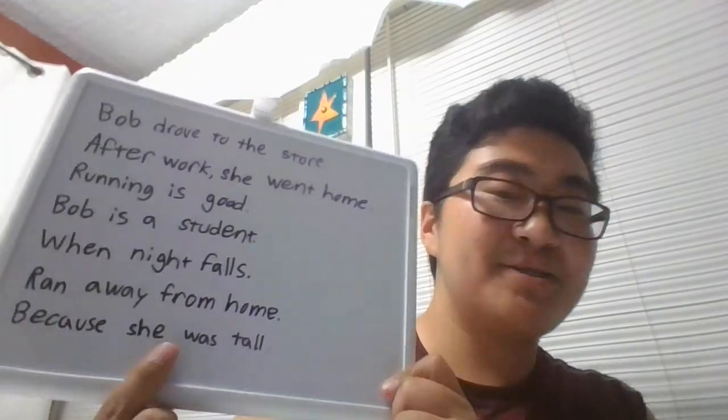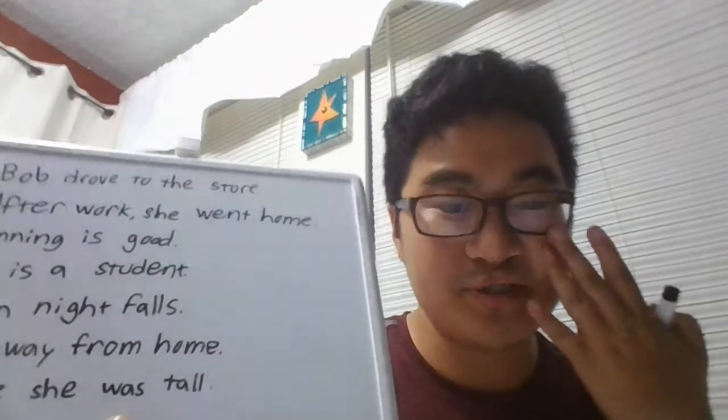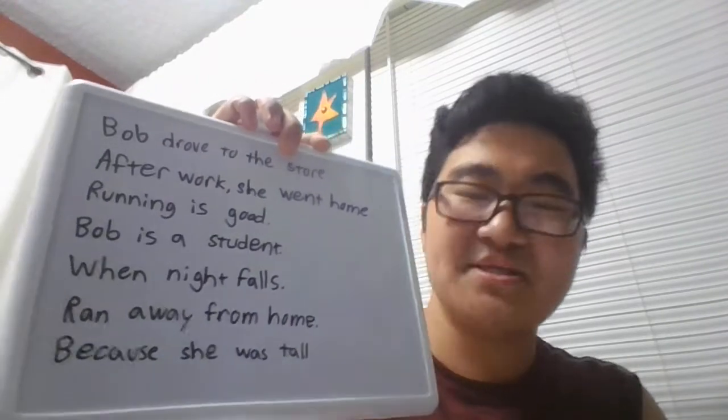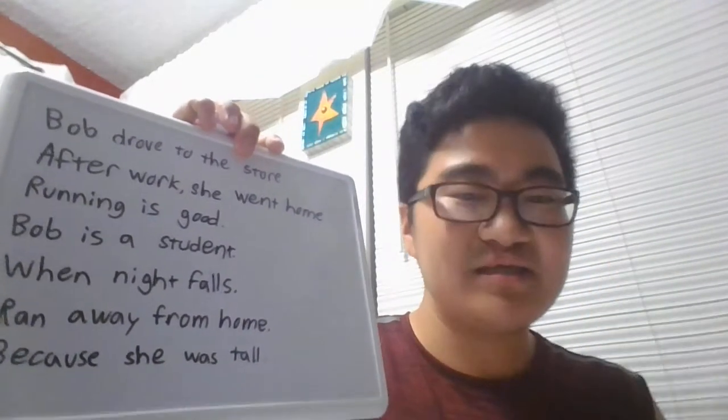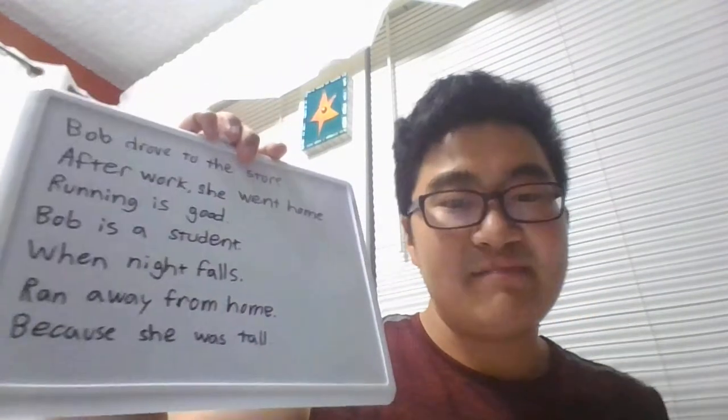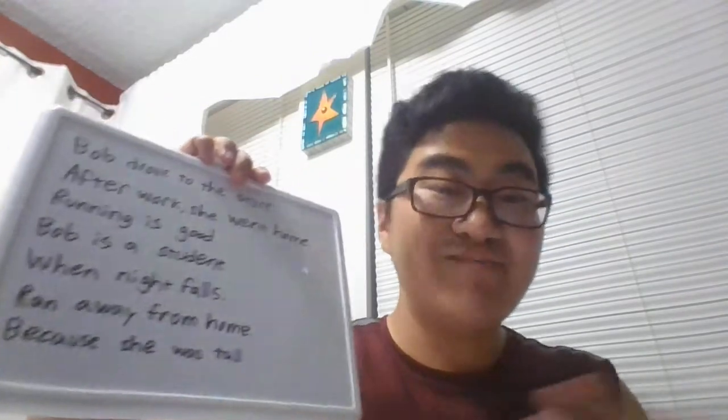Because she was tall. It doesn't have a complete thought. What happens because she was tall? Did she play basketball because she was tall? Is she reaching the top shelves at Costco because she's tall? Like, what's happening because she's tall? So in this instance, what you would do is you would have to add a couple more words to describe the purpose of her being tall. So you could say, "because she was tall, she played basketball," or "she reached the top shelf at Costco because she was tall." All of those work. You just need to add a little more context if a sentence is not a complete thought.